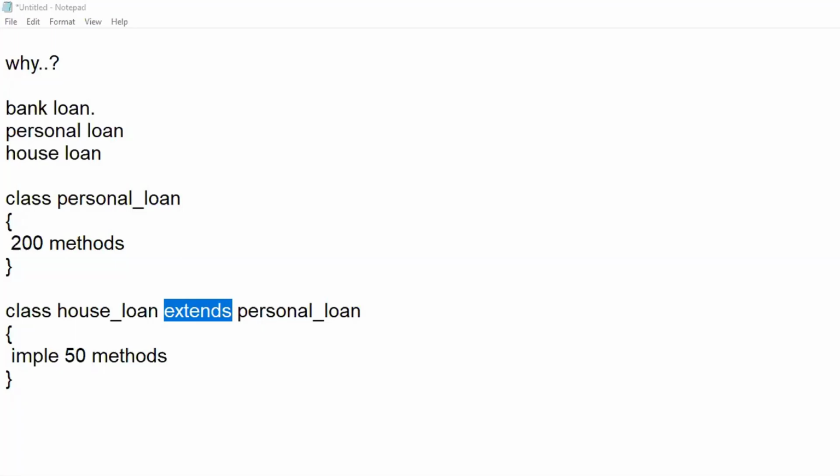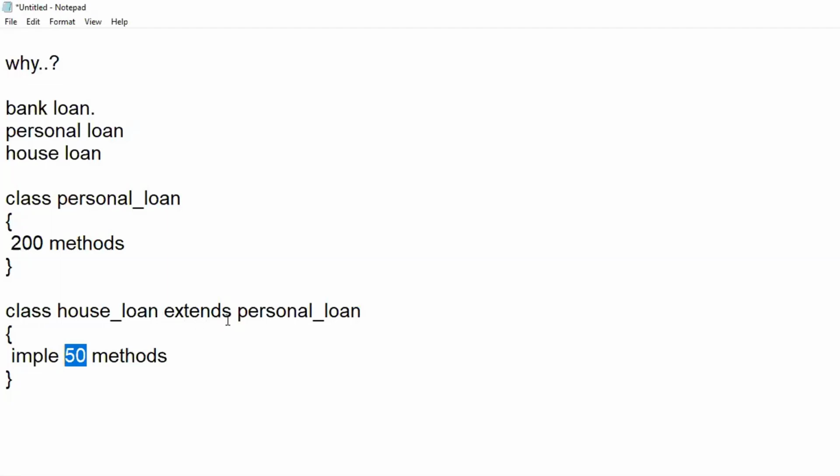Yes. Sir, when you are using class house underscore loan extends personal loan, then inside the brackets we can use 400 methods. Yeah, after giving an implementation for these 50 methods, I can use all 400 methods.